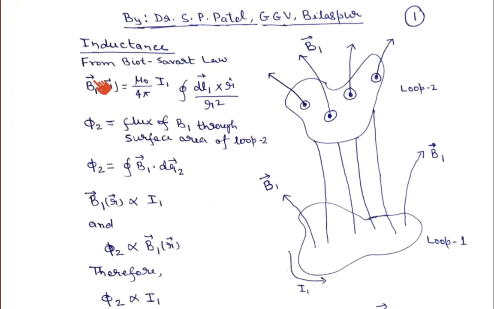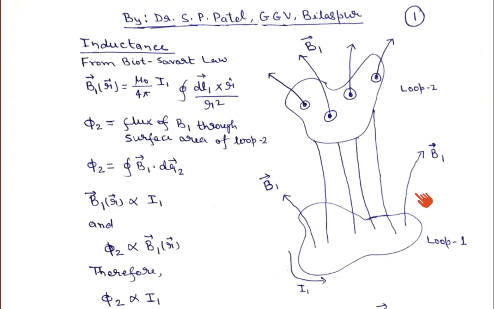Okay, so B1 at r is equal to mu 0 upon 4 pi, I1 times the line integral over the closed path, dl1, which is the displacement vector on loop 1, cross product with r unit vector upon r squared, where r is the position vector from the displacement.